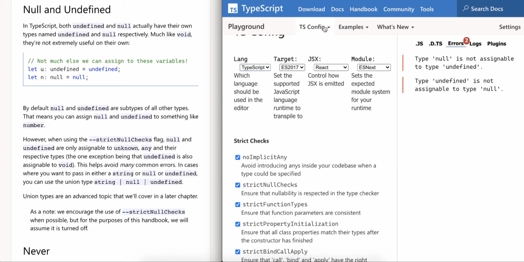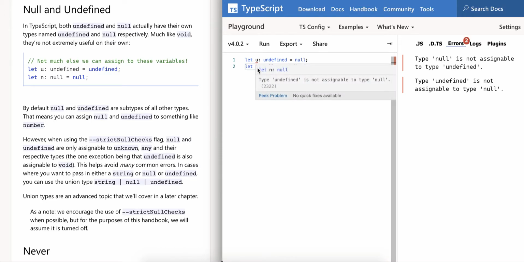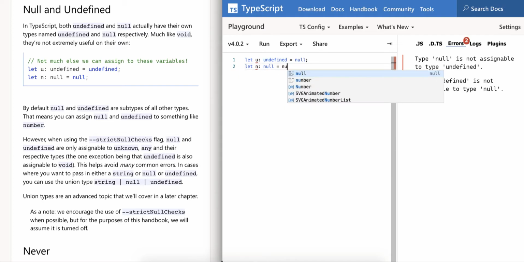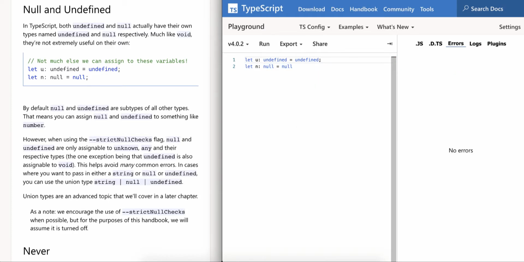Let's enable that, and yeah, now if you noticed, we are getting a compiler warning saying that type undefined is not assignable to the type null. That's because we enabled the strict null checks. Okay, let's go ahead and change. Yeah, so now there is no compiler error, and yeah, much like void, they're not extremely useful on their own.